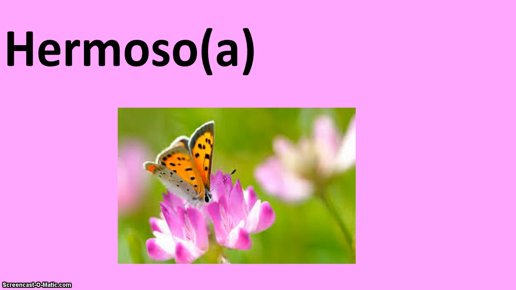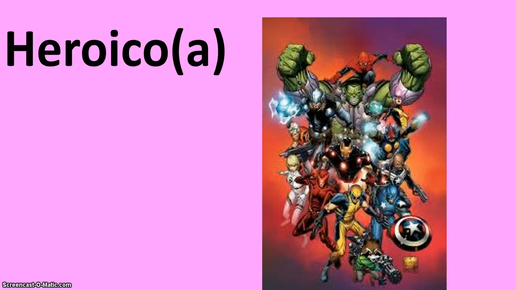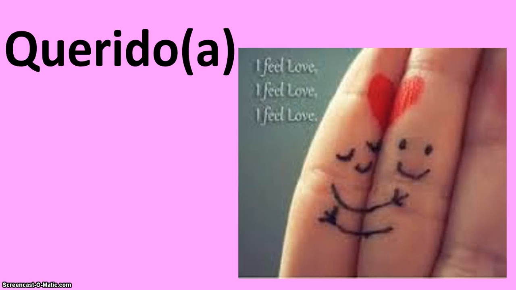Hermoso, hermosa significa handsome when you're talking about something masculine, or pretty when you're talking about something feminine. Heroico, heroica significa heroic. Histórico, histórica significa historic or historical. Querido, querida significa beloved.